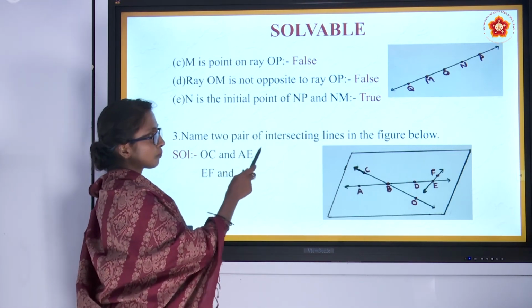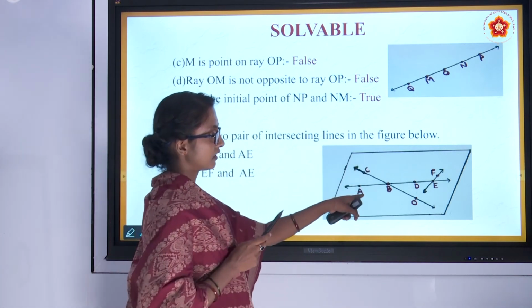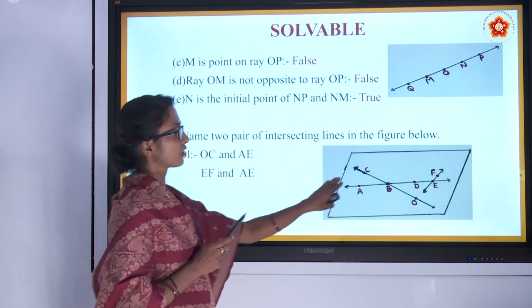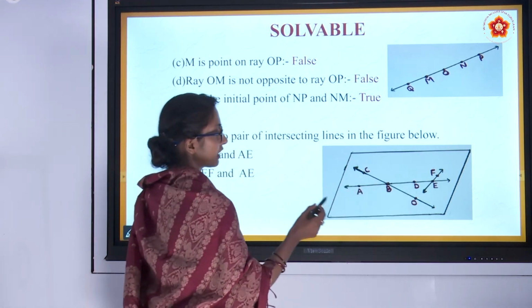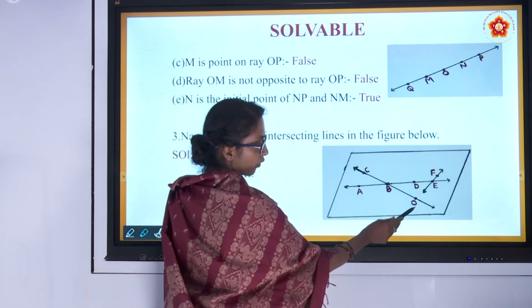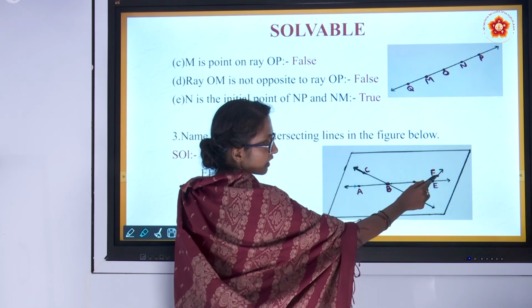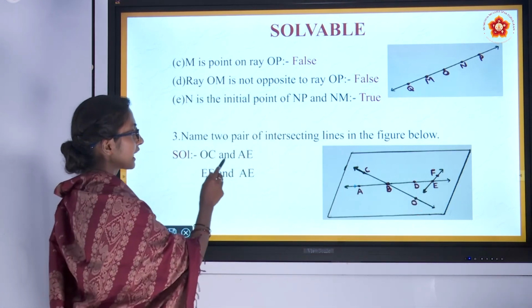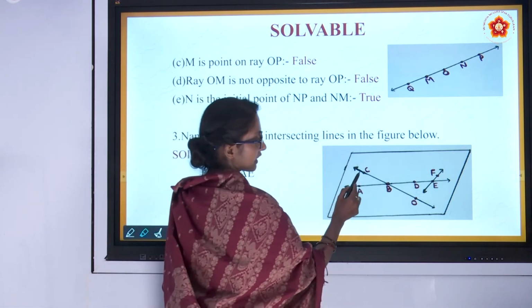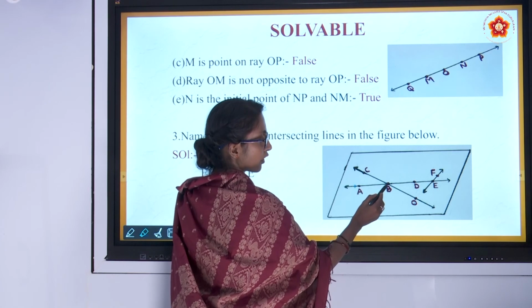Name two pairs of intersecting lines in the figure below. In this figure, we should just say pairs of intersecting lines. Here you can observe CO is one line and AE, FE, right? There are three lines. So OC and AE is one pair of intersecting lines. Both are intersecting at point B.